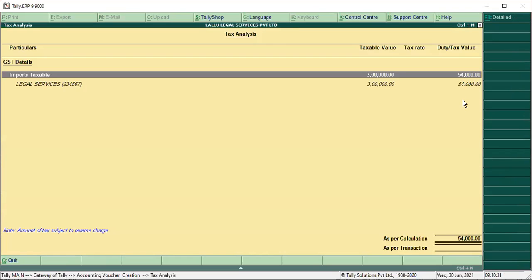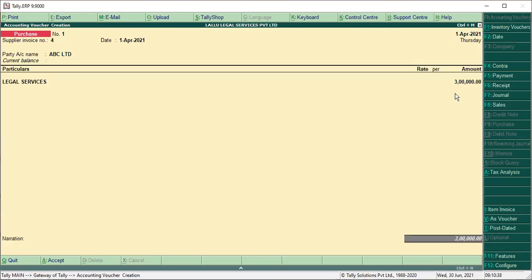How much? 54,000. Where you can see the tax details: in the purchase voucher, on the right side, go to tax analysis. But in this purchase invoice, tax details are not shown.